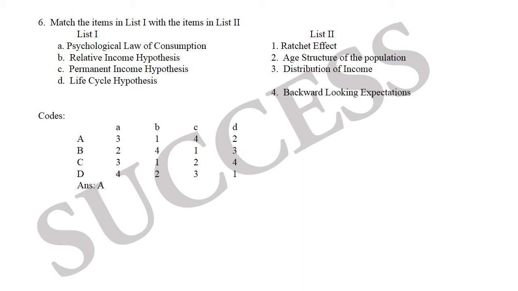Here the correct code is A. Psychological law of consumption, distribution of income; relative income hypothesis, ratchet effect; permanent income hypothesis, backward looking expectations; life cycle hypothesis, age structure of the population.